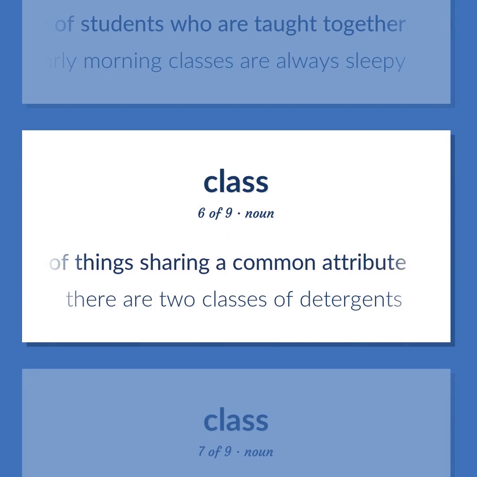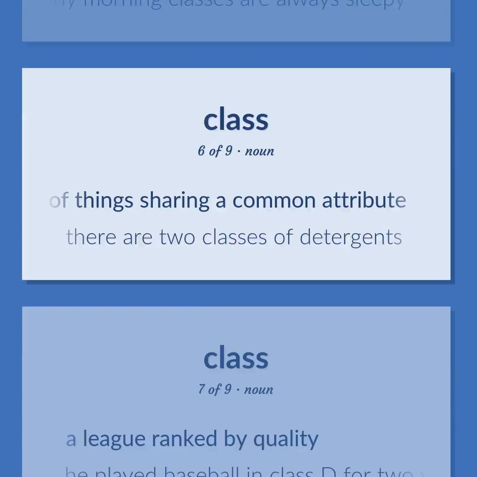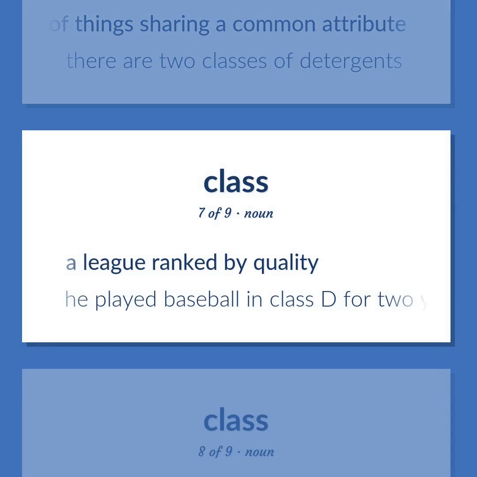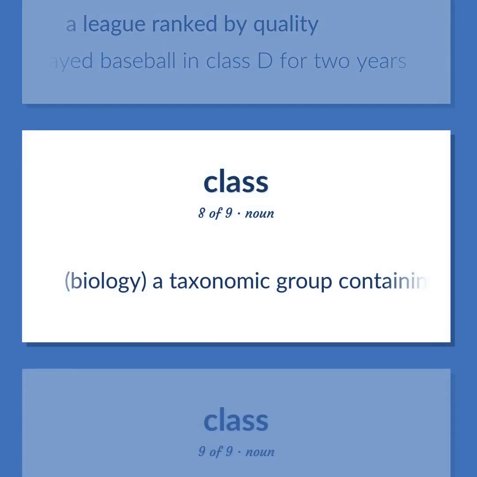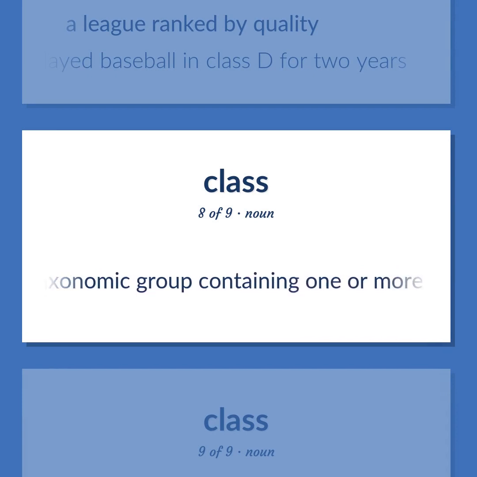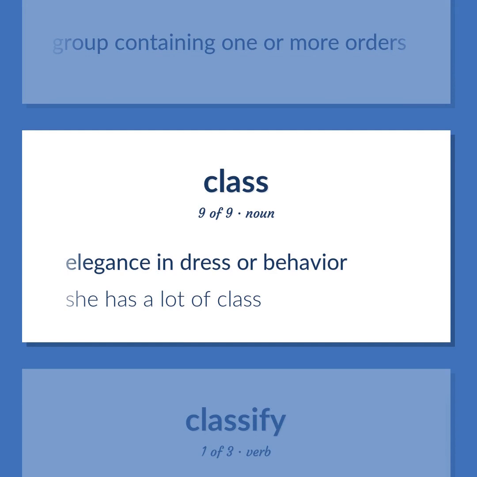There are two classes of detergents. A league ranked by quality. He played baseball in Class D for 2 years. Biology, a taxonomic group containing one or more orders. Elegance in dress or behavior. She has a lot of class.